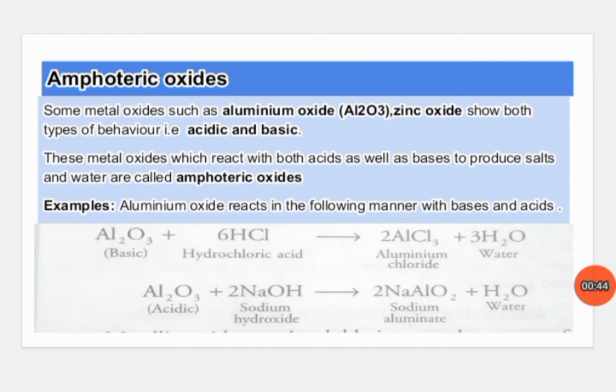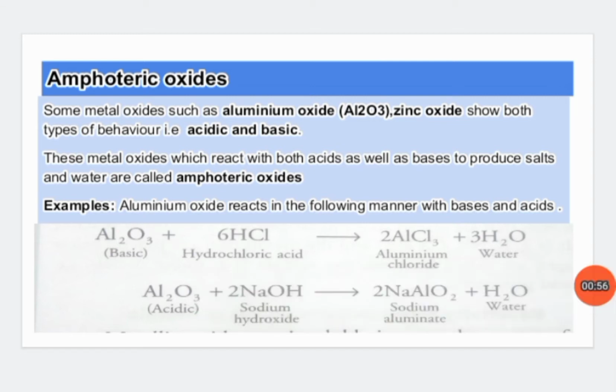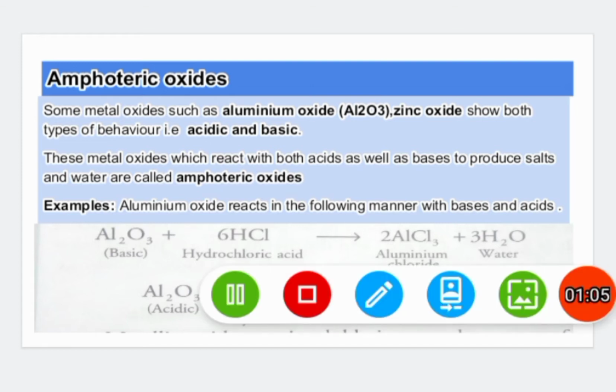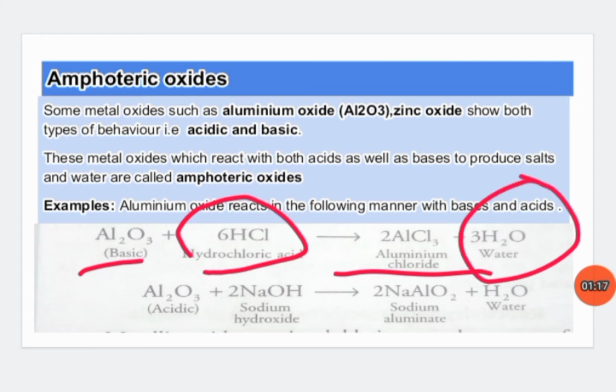Now amphoteric oxide. Some metallic oxides act as amphoteric oxides. These are aluminium oxide and zinc oxide. They both show acidic as well as basic property, or behave like acid as well as base. Here you can see one example. Aluminium oxide on reaction with hydrochloric acid forms aluminium chloride AlCl3 and water.